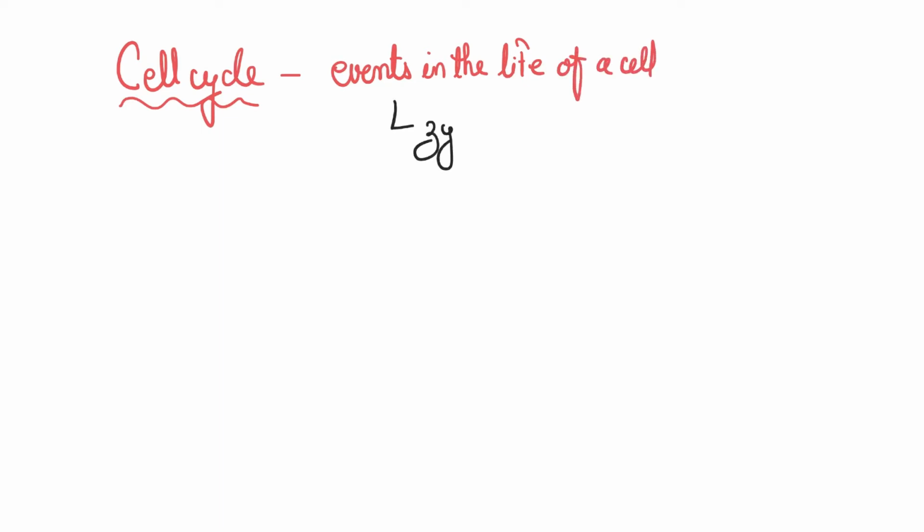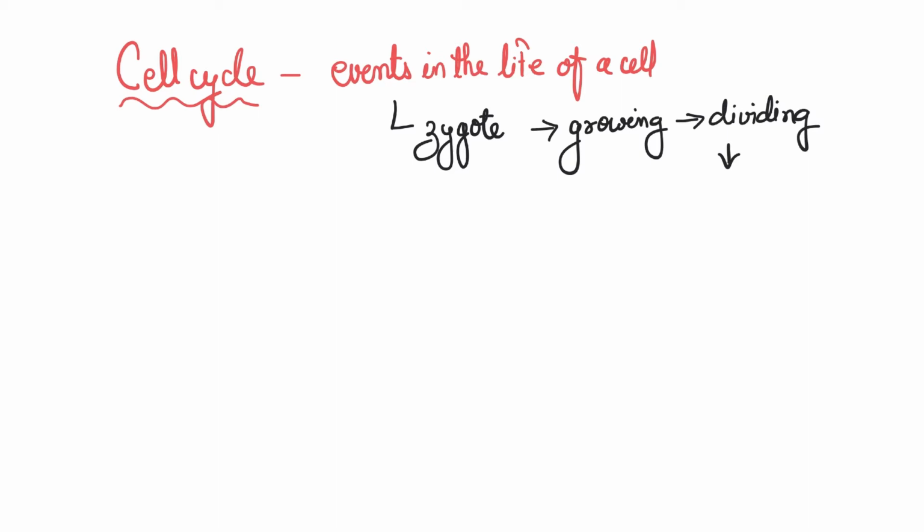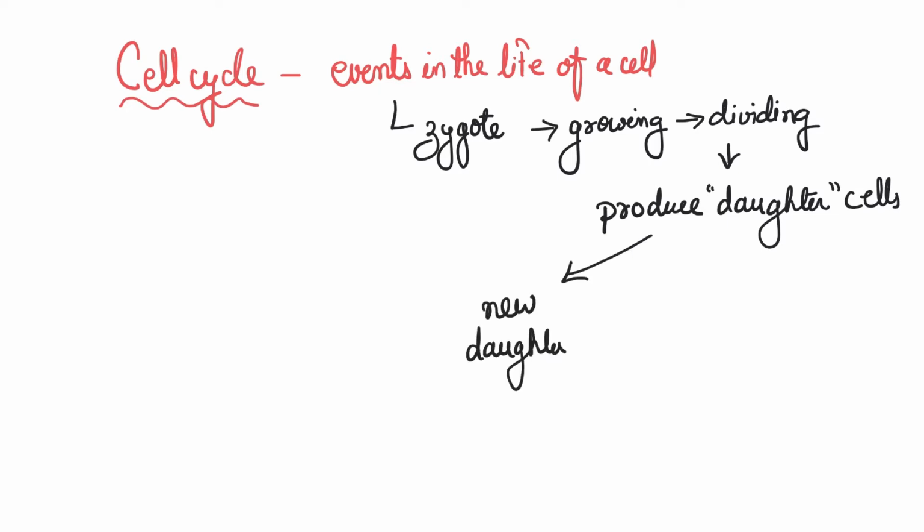So what is cell cycle? You have events in your life. Similarly, a cell also has events in its life, right? So cell cycle is the summary of the events that happen in the life of a cell. So let's talk about one cell, that's a zygote. It grows and ultimately divides to form two cells, and this keeps on going and going, right? And the products when the cell divides are called daughter cells, right?